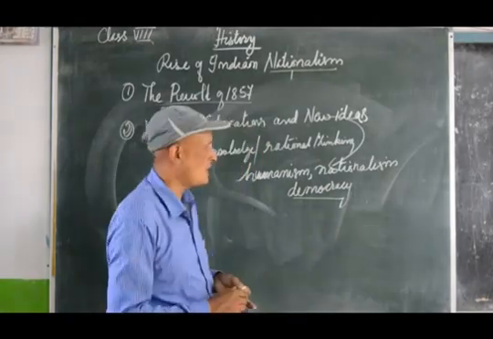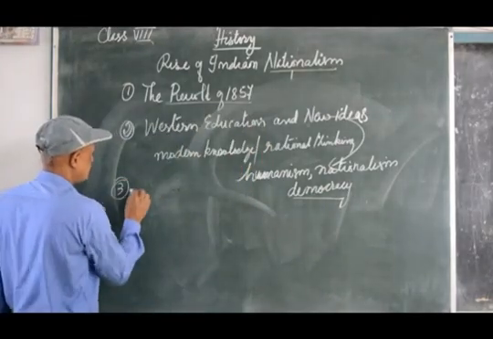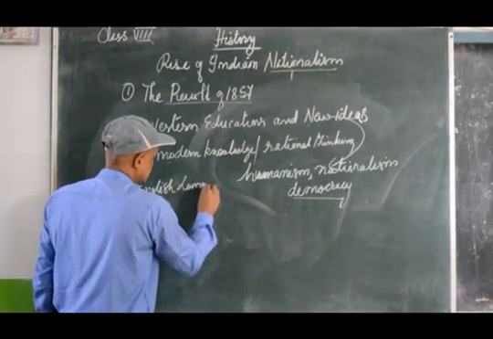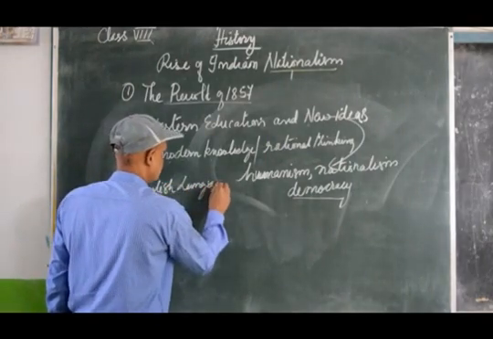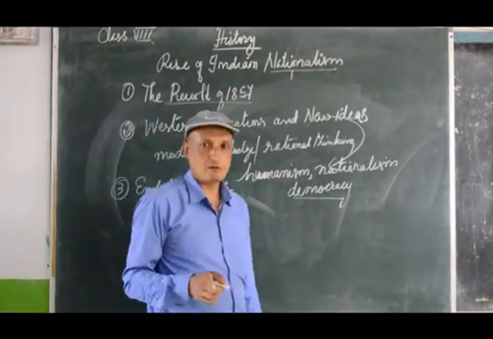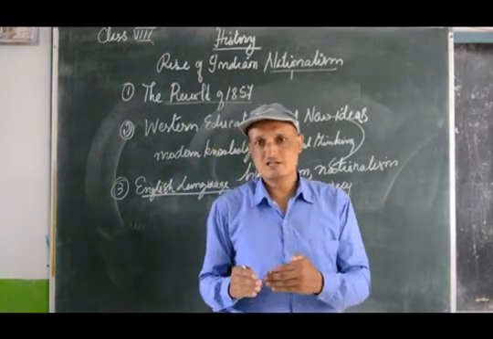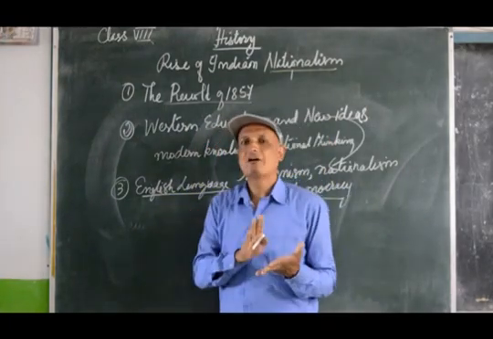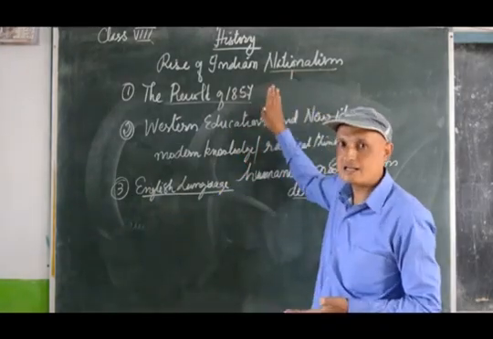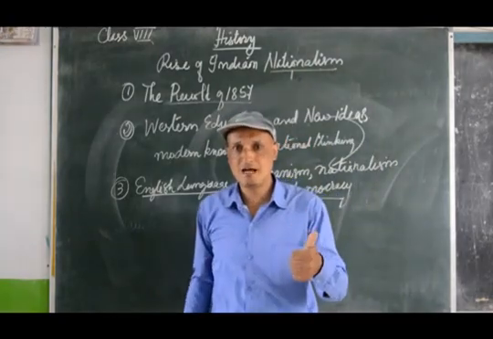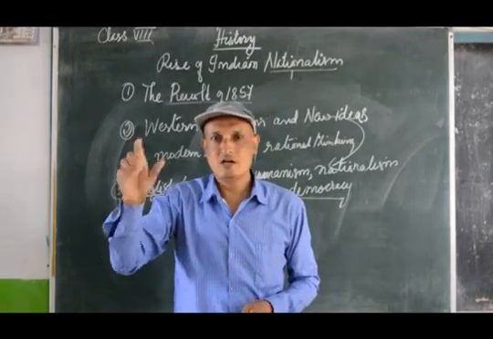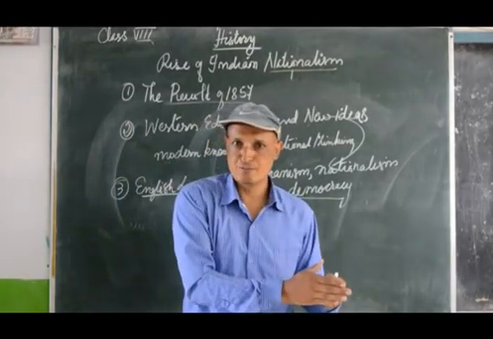Is that clear? We will see the last one for today, the third one, English language, which had become an official language. Now, English as an official language has a great impact on the rise of the ideas of nationalism. First thing that happens, because of the English language, it became a linked language. The language barrier broke down.